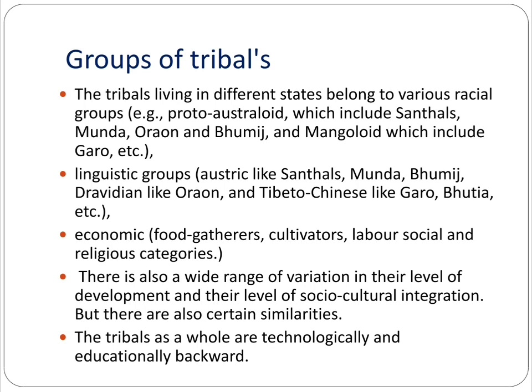They are also given some linguistic groups, and these linguistic groups are Austric, like the Santhals, Munda, Bhumij; Dravidian, like Oraon; and the Tibeto-Chinese, like Garo, Bhutia, etc. Some groups are also differentiated on the basis of their economic strength. So they are differentiated as food gatherers, cultivators, labor, social, and also religious categories. There is also a wide range of variation in their level of development and their level of social and cultural integration.